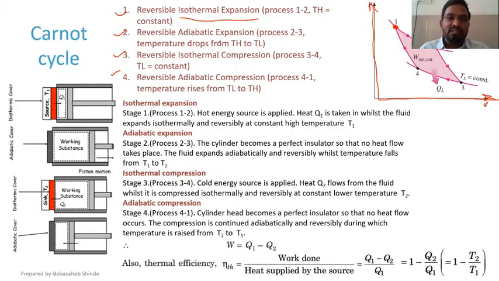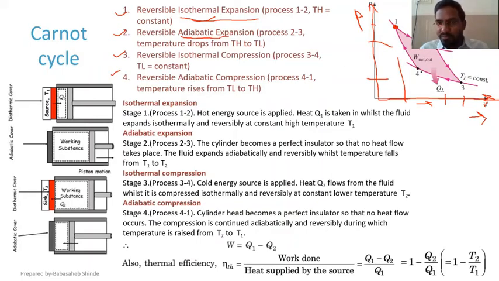2 to 3 is again expansion, because you can see pressure along this axis, volume along this axis. So 1 to 2, pressure is going to reduce, whereas volume is going to increase. From 2 to 3 also, pressure is going to further reduce and volume is going to further increase. So 1 to 2 and 2 to 3 is expansion itself, but 1 to 2 is isothermal expansion and 2 to 3 is adiabatic expansion.